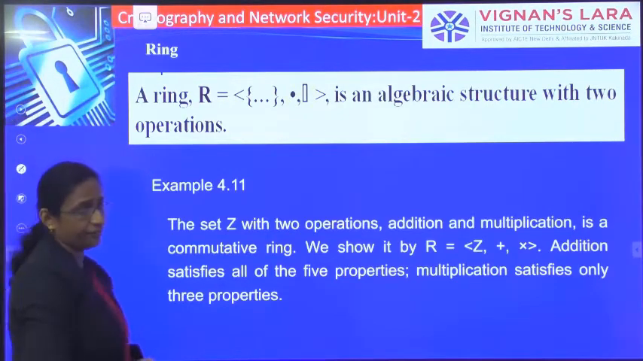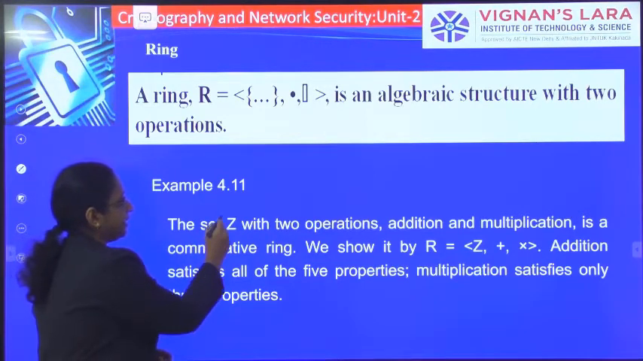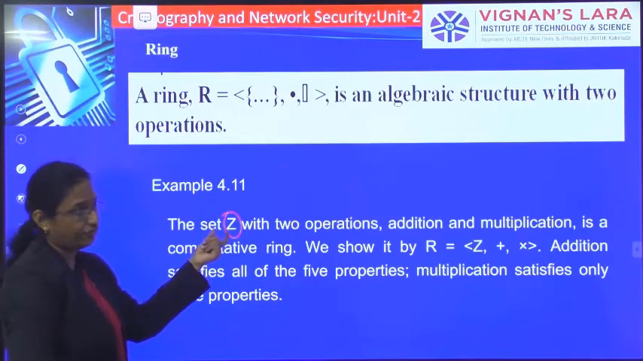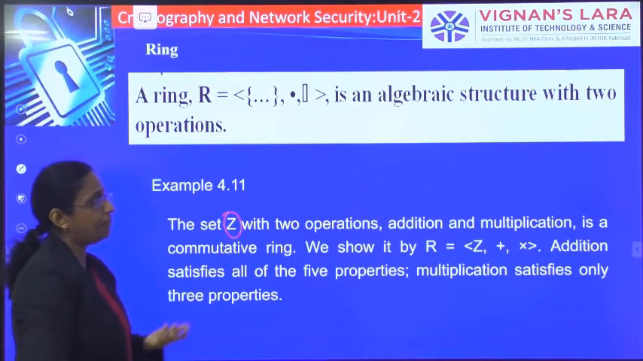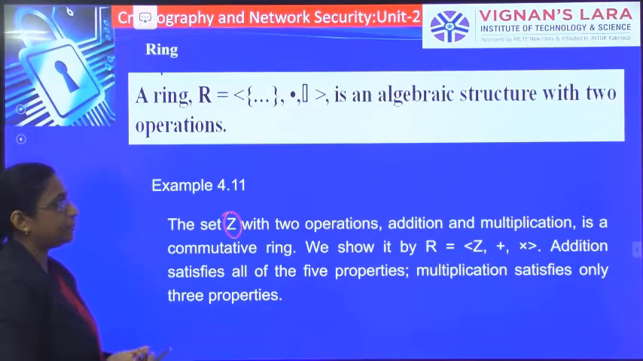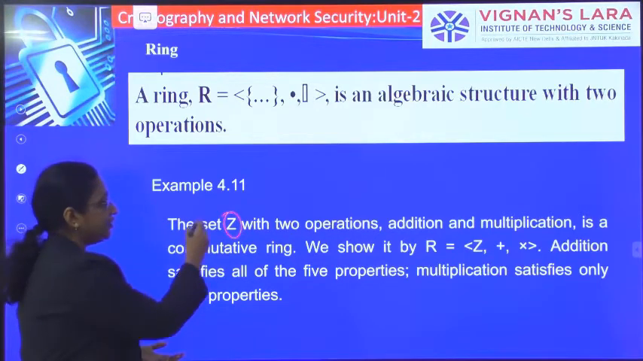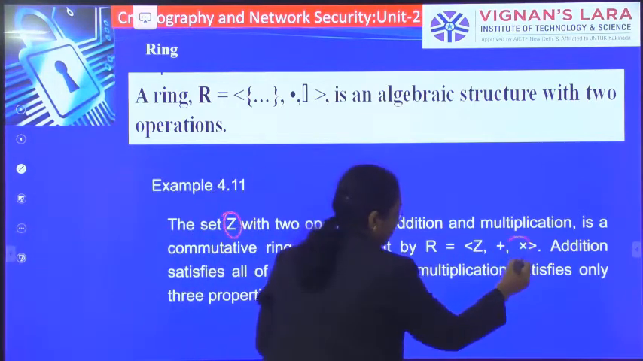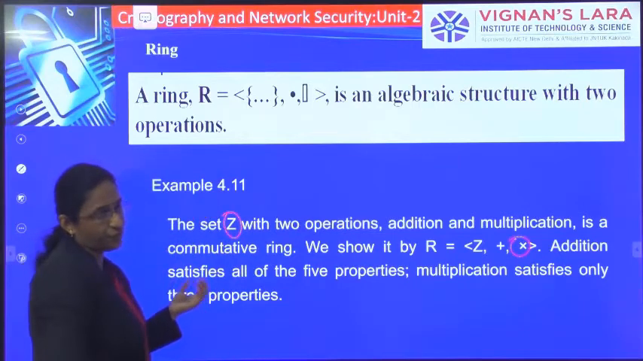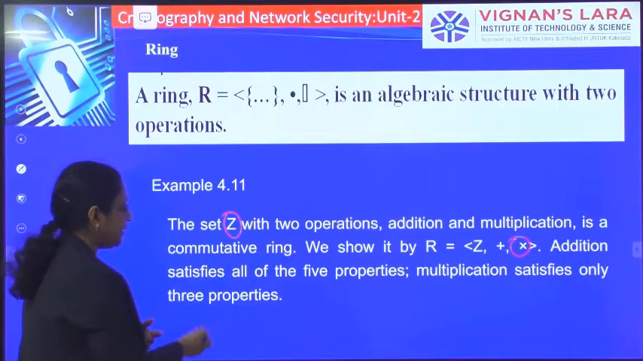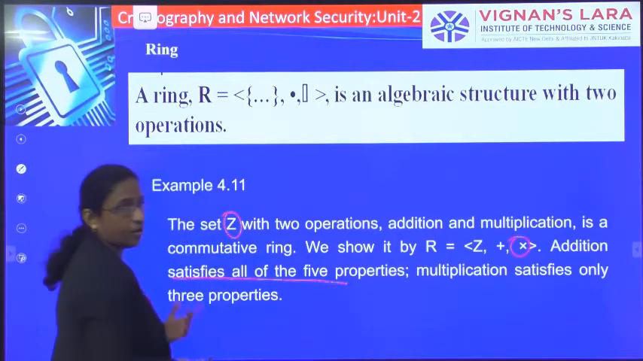So this is an example of a ring. The set Z, the set of integers, with two operations, addition and multiplication, is a commutative ring. Since the second operation, multiplication, satisfies the commutative property also, it is said to be commutative. Addition satisfies all the 5 properties, as we have already said.